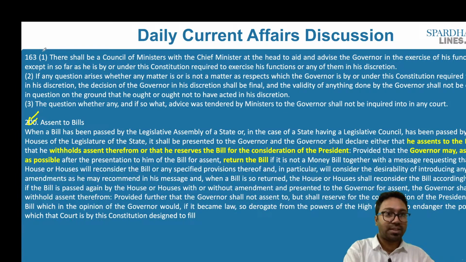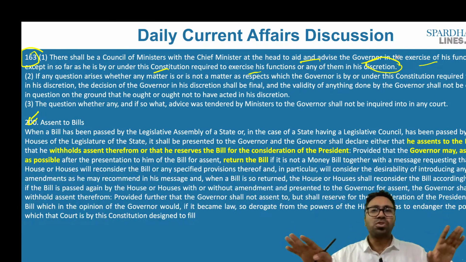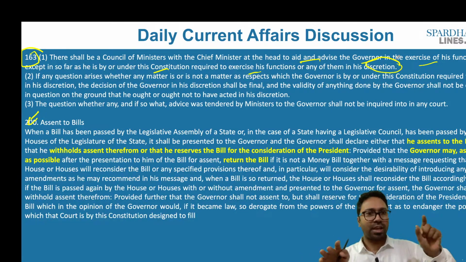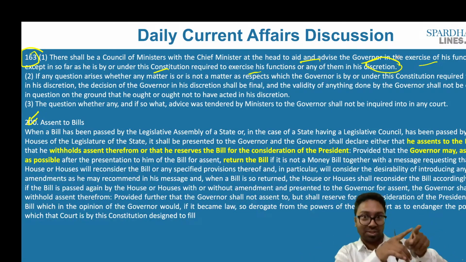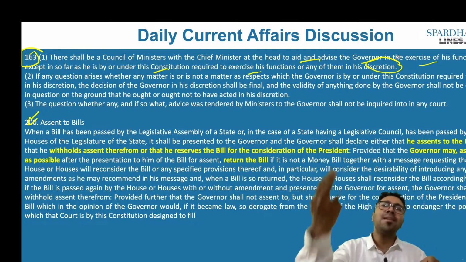So Article 163 says that the Council of Ministers will be at the head, with the Chief Minister at the head, to aid and advise the governor in the exercise of his functions, except in so far as he is, under this Constitution, required to exercise his functions in his discretion. What is this discretion? That is what we just discussed. So in most aspects, only in those areas where he has discretion, that is the constitutional discretion and the situational discretion, can the governor act independently.